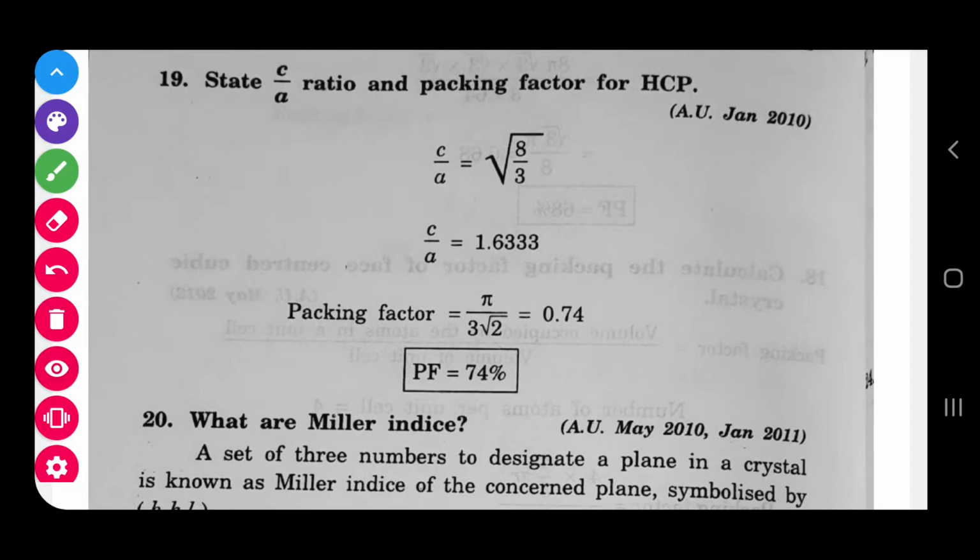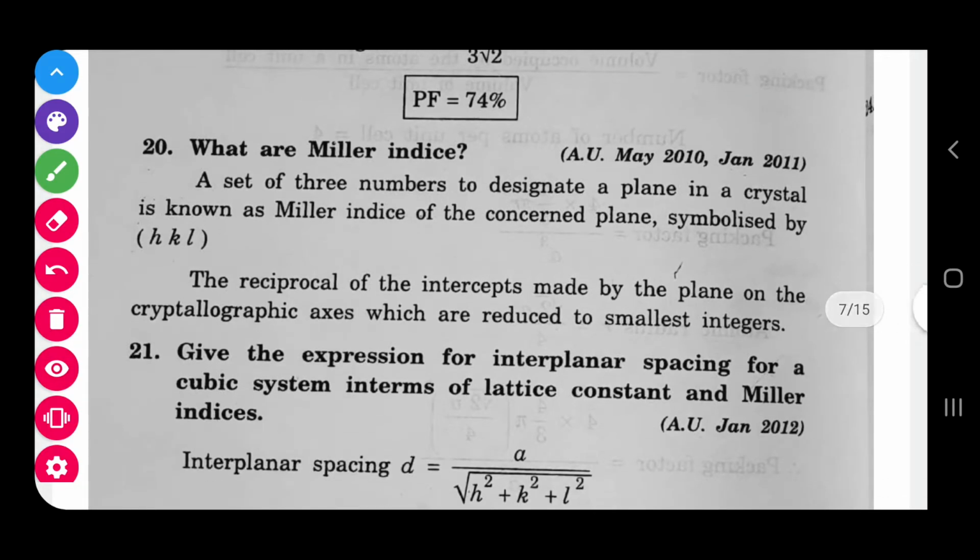And next, Miller indices, a set of three numbers, to designate a plane. To designate a plane, we need a set of three numbers. What does all that mean? Within the parentheses, you write HKL. So these are the Miller indices. How to find them? You need the reciprocal of the intercepts to get the smallest integers. Just think about the procedure, and you can write this point.